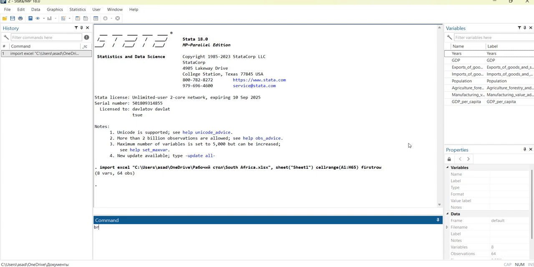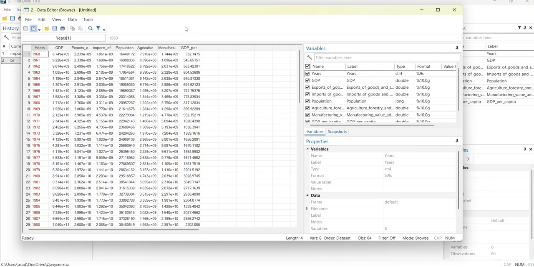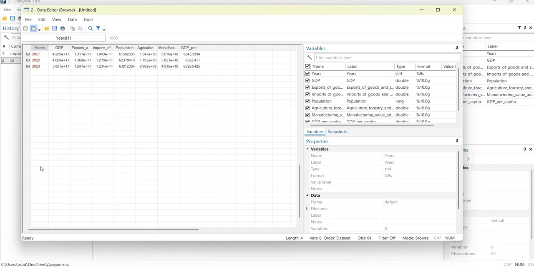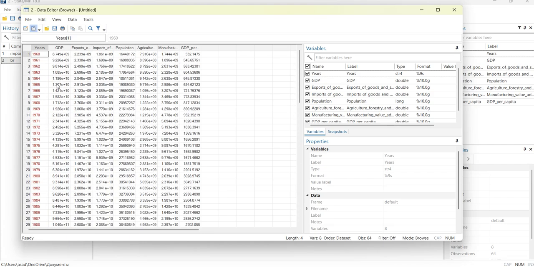So we are going to browse the file. Here you can see Stata did not accept this row, the years row, so we are going to change it. As I said, in the numeric style, it's all okay, like GDP, exports, imports, population, agriculture, manufacturing, GDP per capita, it's all good.